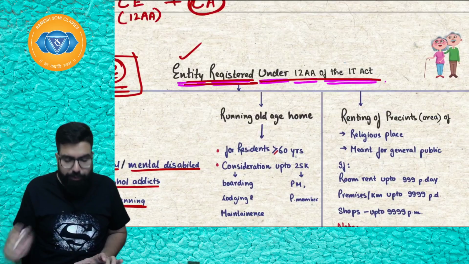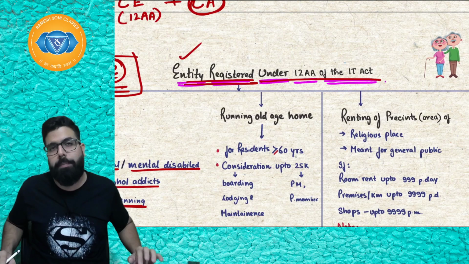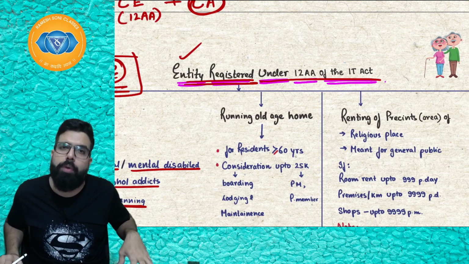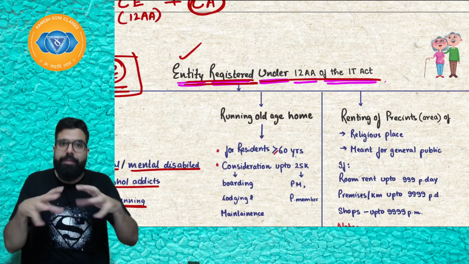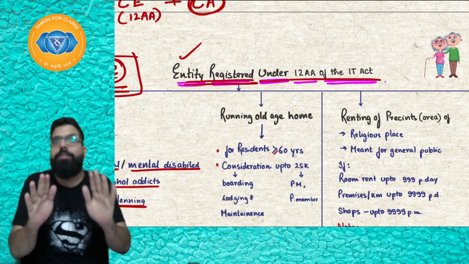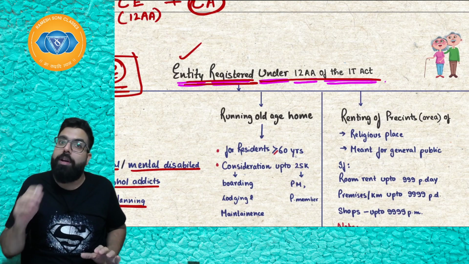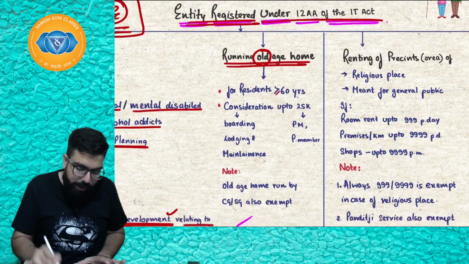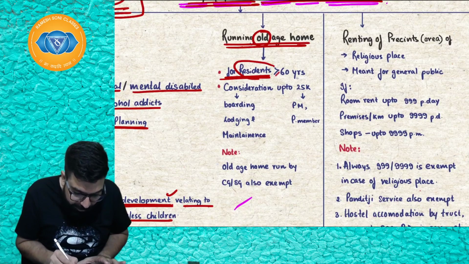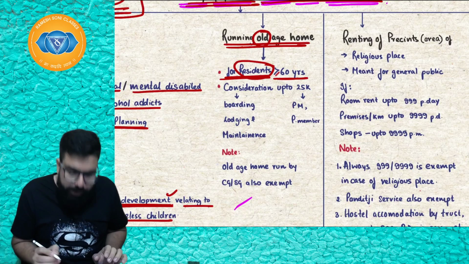The next is, if you are an entity registered under 12AA and you are taking care of old people, running an old age home, and for every person you are charging only up to 25,000 per month. If you are charging for a person only up to 25,000 per month, for whom? Old age home means old people must be staying, and old people means resident. First of all, it should be a resident, not a non-resident, resident greater than 60 years.